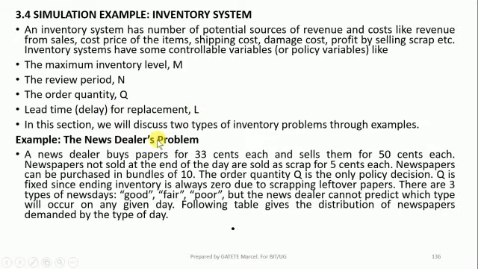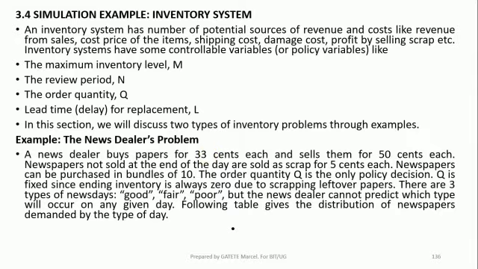So here we are going to see an example of inventory of a company. For example, let's have this example: the news dealer problem. News dealer means the person who sells the newspapers. So the news dealer buys papers for 33 cents. 33 cents is like 0.33, it means 33 out of 100.